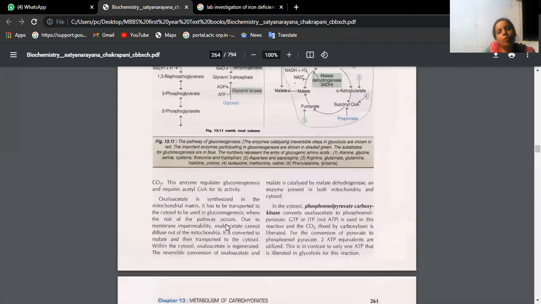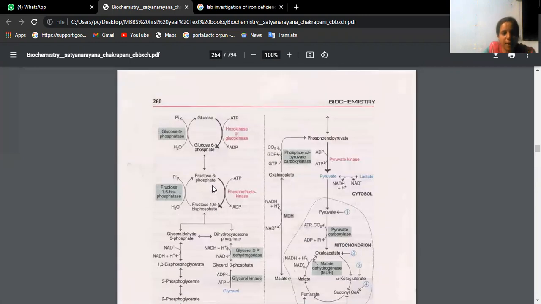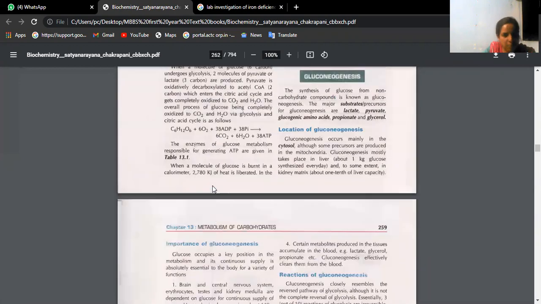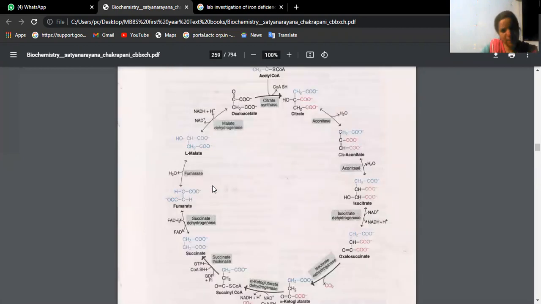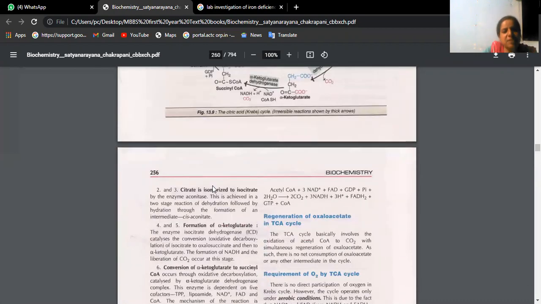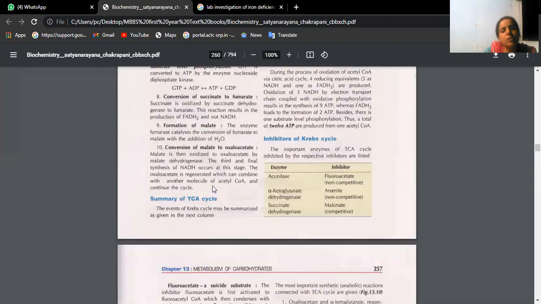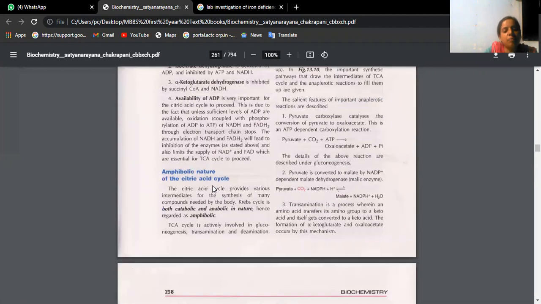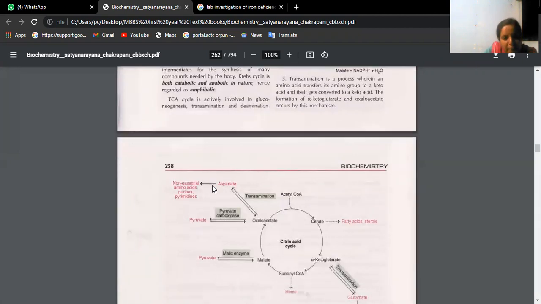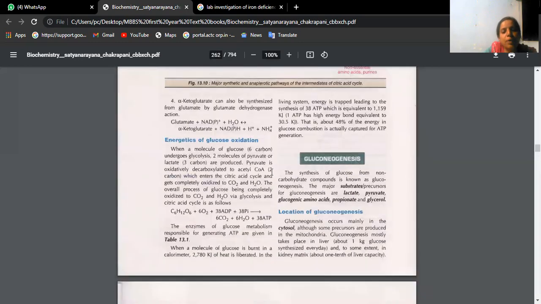So basically, glucose is coming from a carbohydrate source, either from starch or from glycogen. That is the universal fact we all know. But suppose glucose is synthesized from a non-carbohydrate source, like a protein or a lipid, then you call it gluconeogenesis. Synthesis of glucose from non-carbohydrate compounds is called gluconeogenesis.